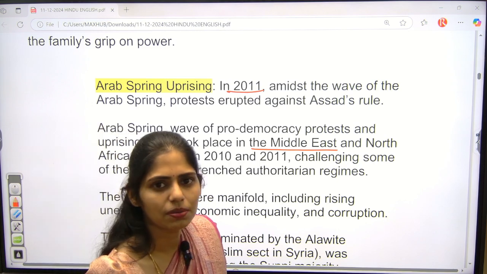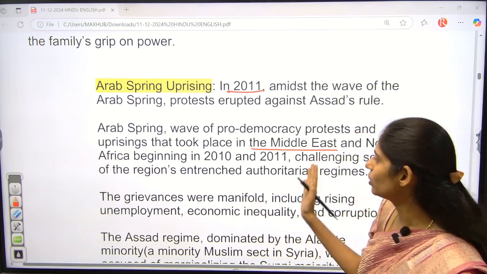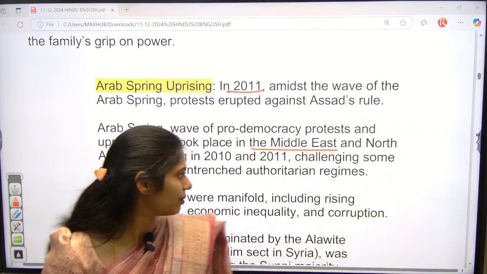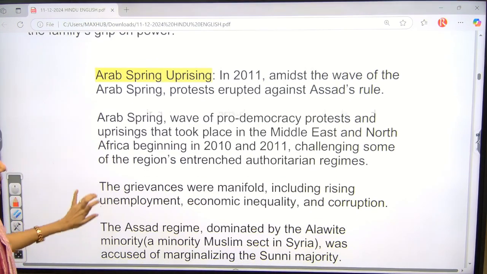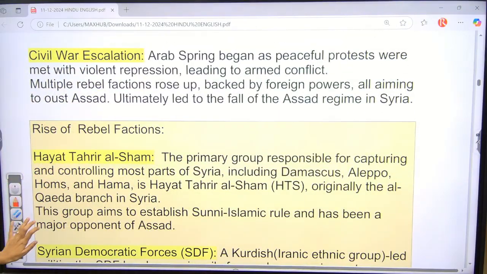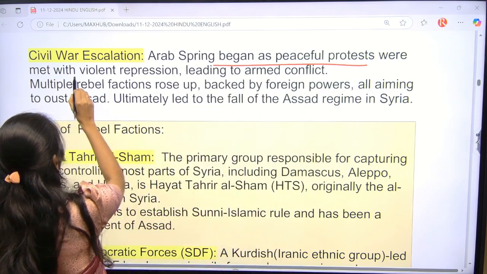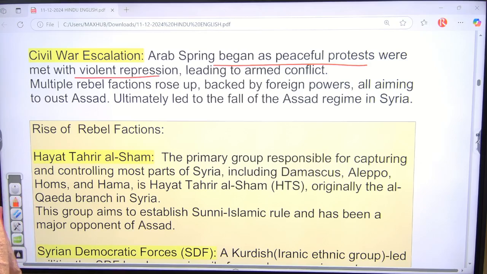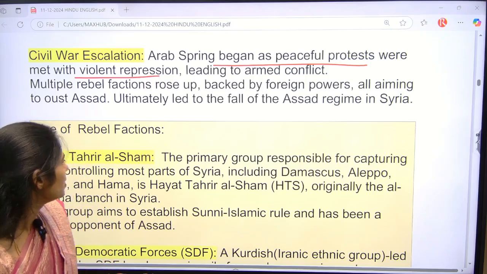Because of the spread of the Arab Spring, they overthrew this monarchy and tried to establish democracy. This is also an important reason that led to the Syrian civil war. Next, the Arab Spring also began with peaceful protest, but later turned into violent repression, and that finally led to armed conflict. So this is just the history of the Syrian civil war.